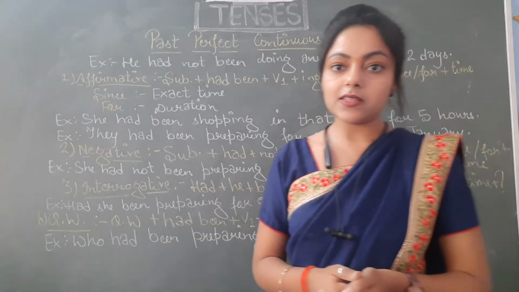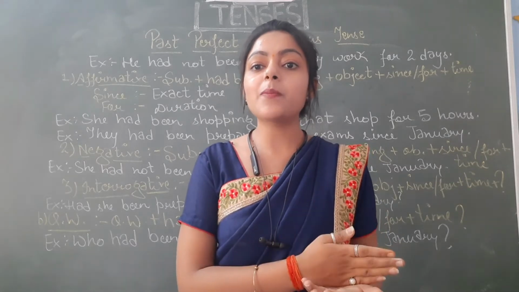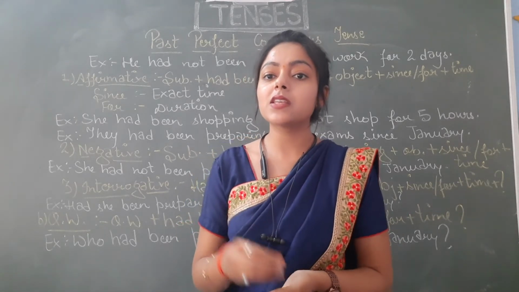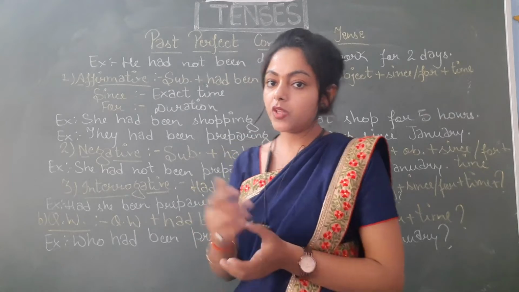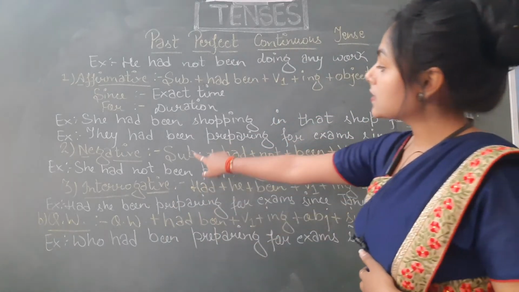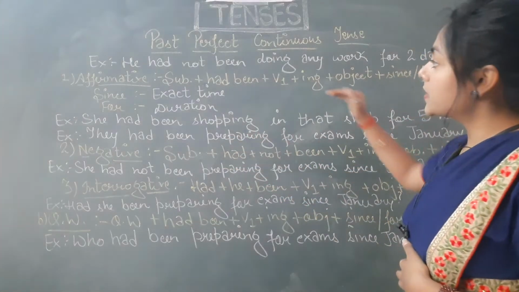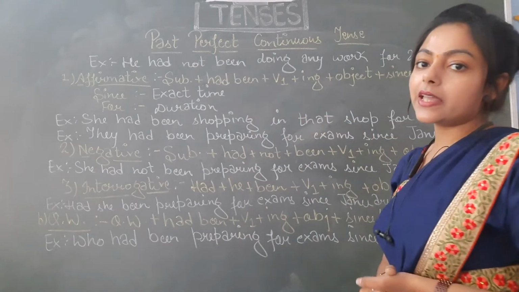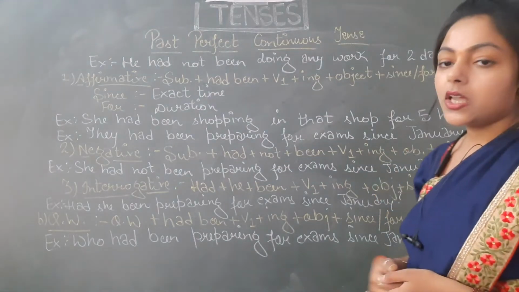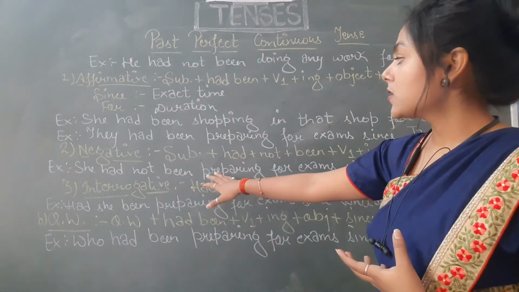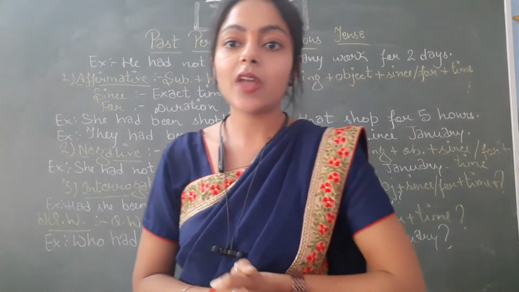Now, let's move to the negative sentences. Students, just like all the other sentences that we have read previously, simple past tense, past continuous tense, past perfect tense, in negative sentences all we have to do is put not after the helping verb. So same thing we will be doing here also. Subject, had, and after had we have to put not. The rest of the structure will be same as the affirmative sentences. Let's just quickly see the example. She had not been preparing for exams since January. She had not been. After the helping verb, we have to place not, and the rest of the structure will be same as the affirmative sentences. I hope it is clear to you.